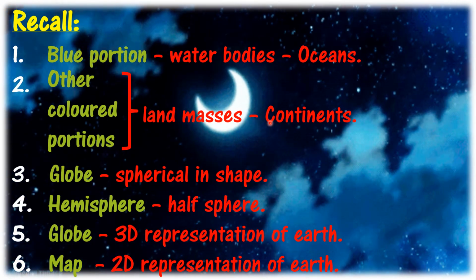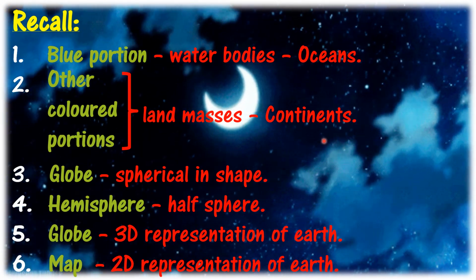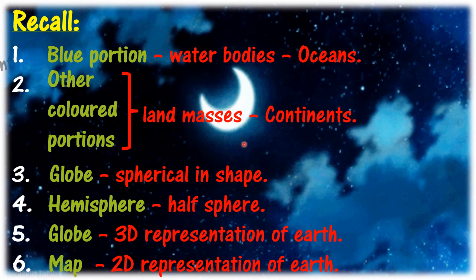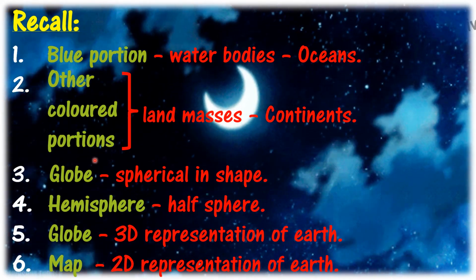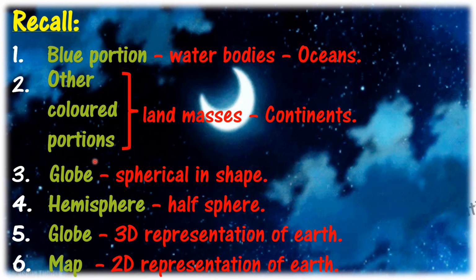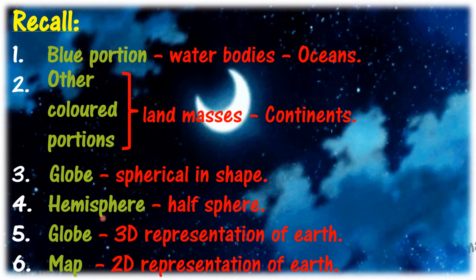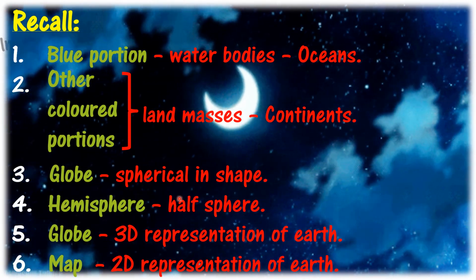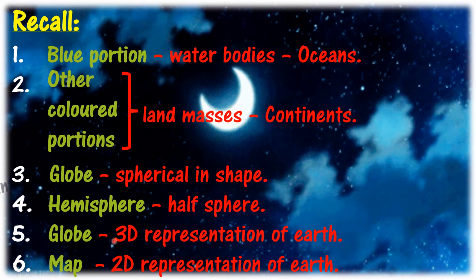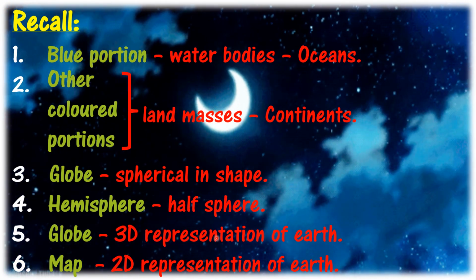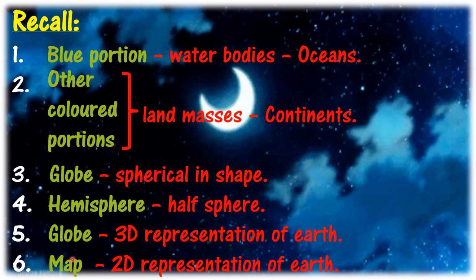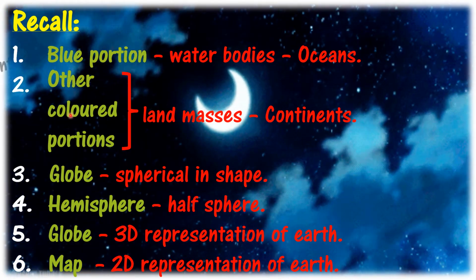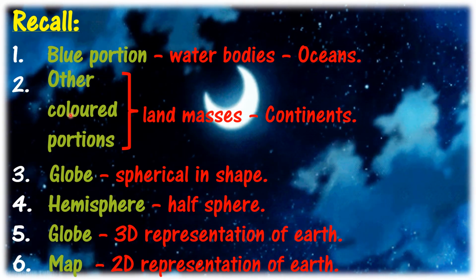Land masses are called continents. Globe is in which shape? Spherical in shape. Hemisphere means half sphere. Globe is the three-dimensional representation of our Earth. Map is the two-dimensional representation of our Earth.